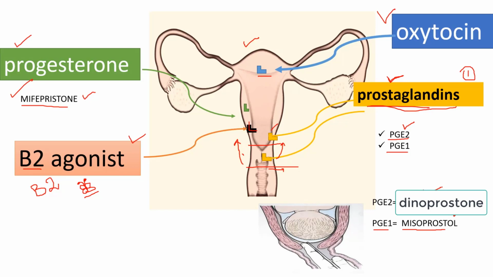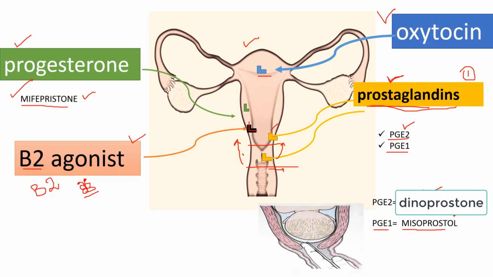Number second thing, how you can induce the labor. You can induce the labor by artificial rupturing of membranes, that is called ARM. But always remember, when you are going to do ARM, artificial rupturing of membranes, the cervix should be soft, effaced and dilated, meaning the cervix should be favorable.